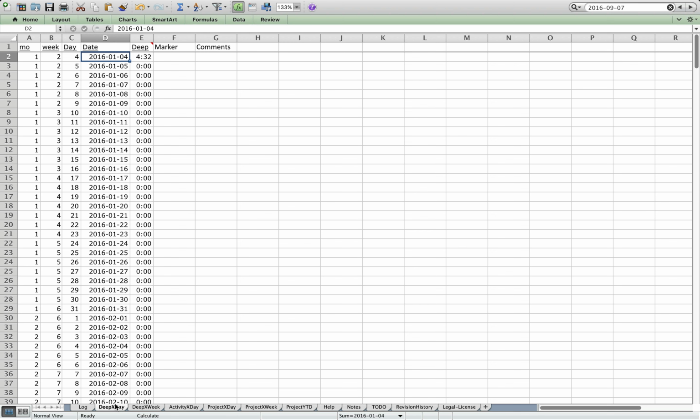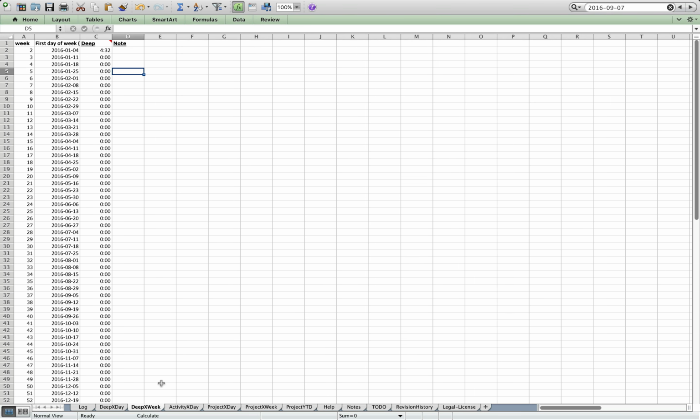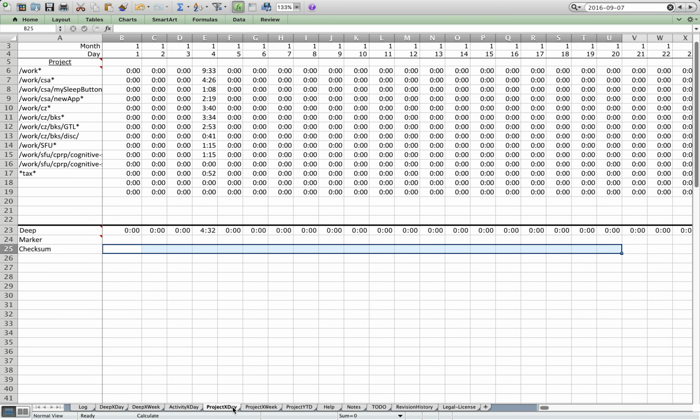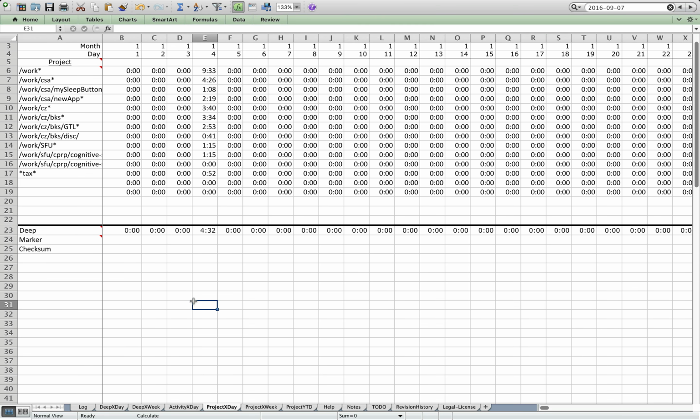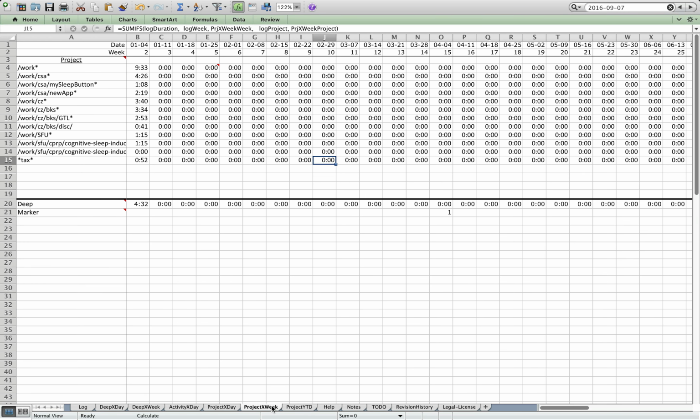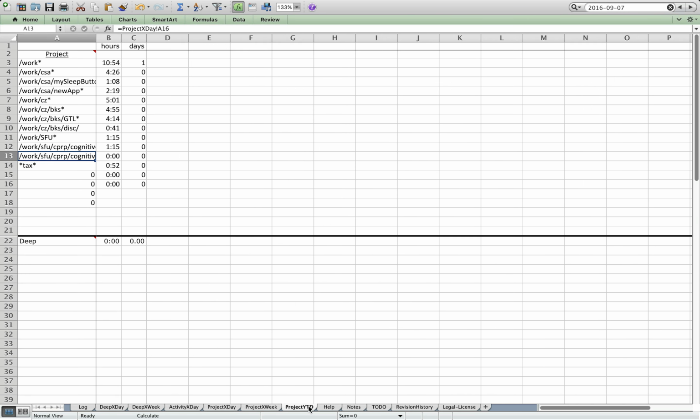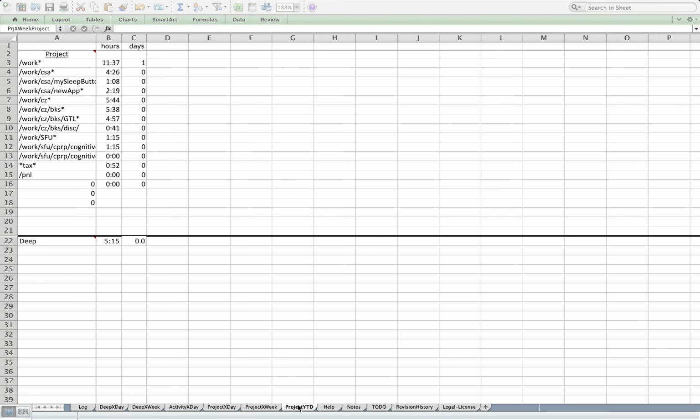The mySelfQuantifier workbook includes a number of worksheets with information about deep work that's tabulated automatically. So one of the sheets tabulates how much time in a given week you've spent in deep work. And if you look at all the projects by project sheets, you'll see that there's a row there that calculates the amount of time spent in deep work for each day, and that gets repeated for each week. And that gets tabulated in the project year to date, which is this sheet here, and here's your value here.